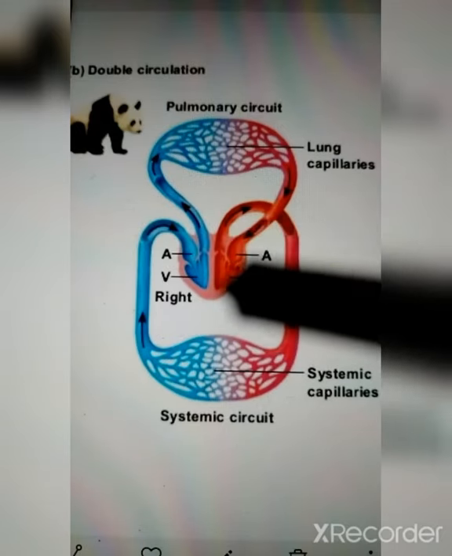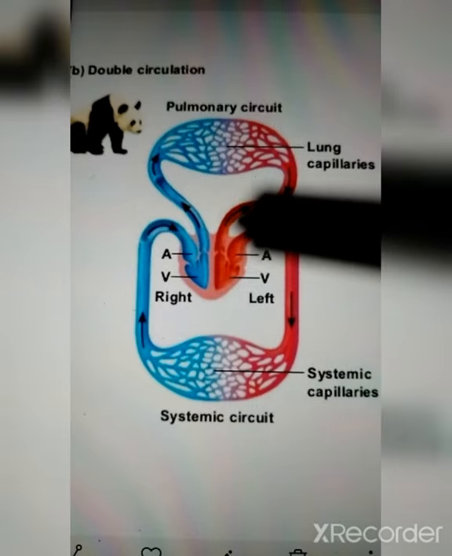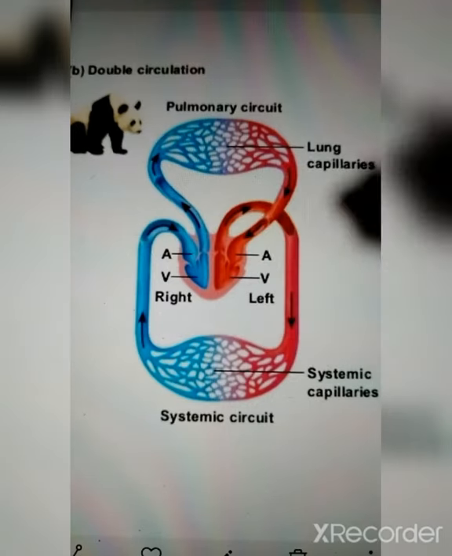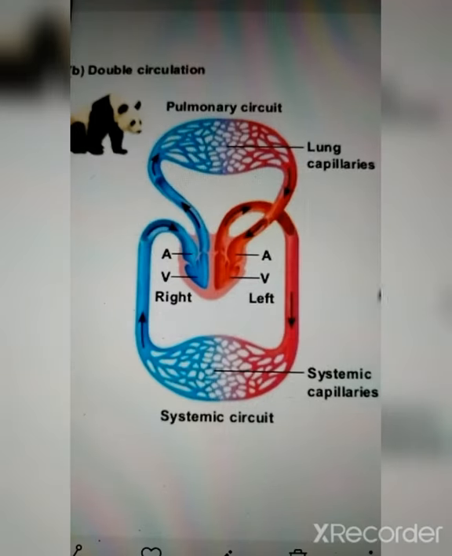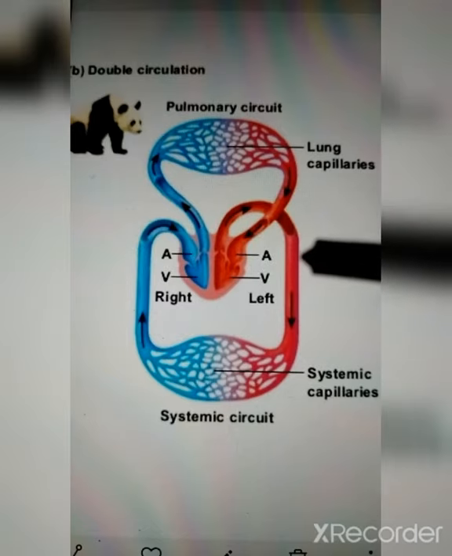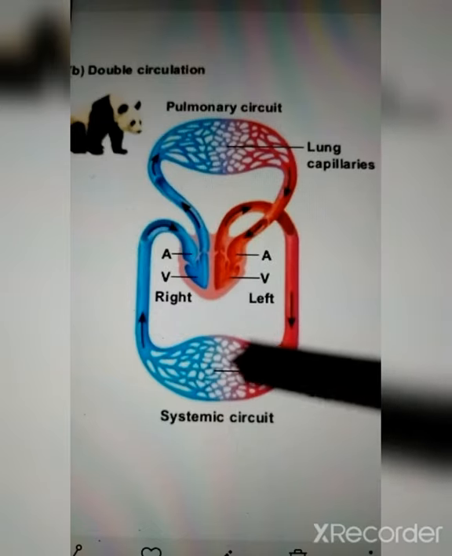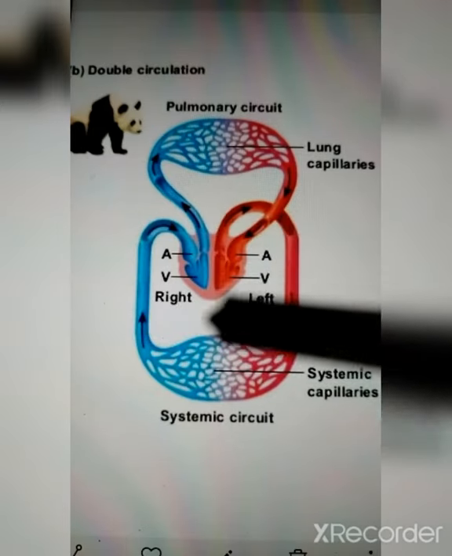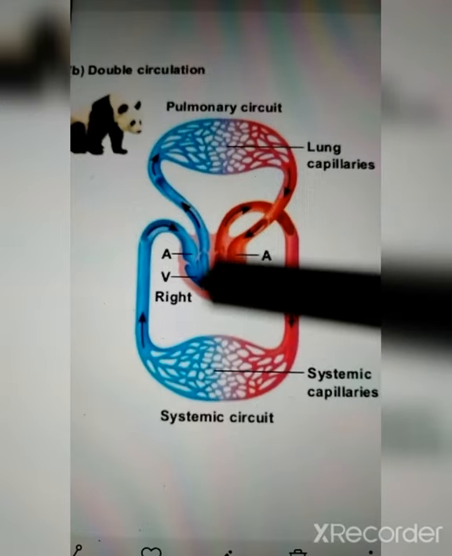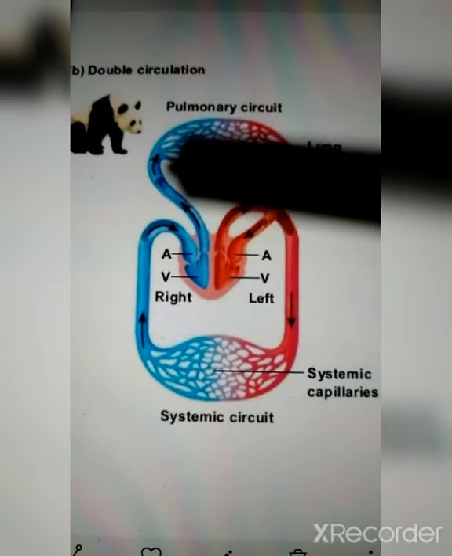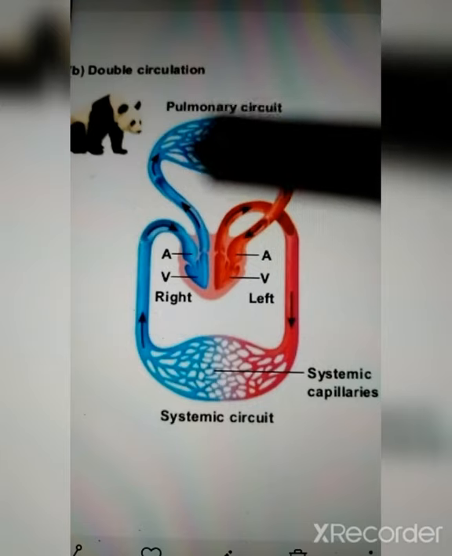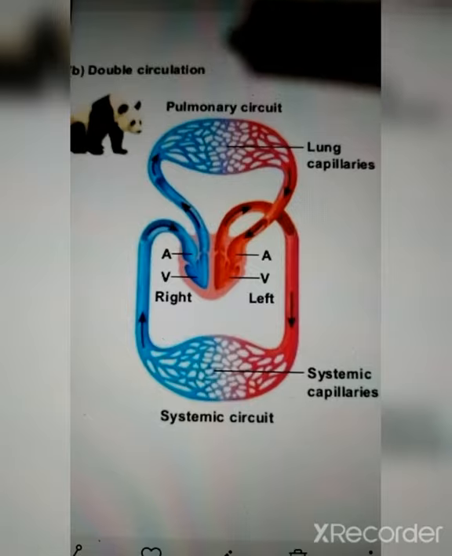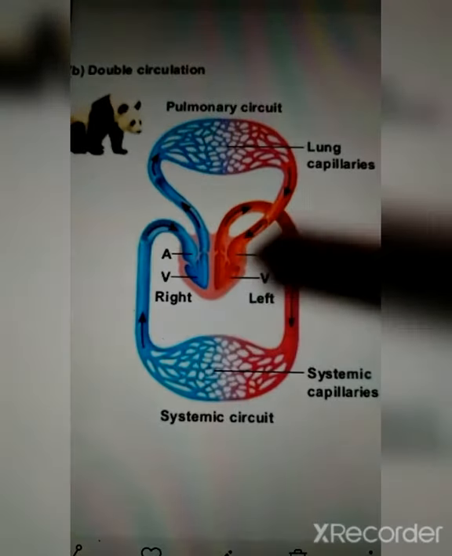So the left ventricle, you can observe here, pumps the blood with the help of the aorta. The aorta is an artery. It pumps with the help of the blood vessel, which is the aorta. The aorta supplies blood to the entire body, and from there the deoxygenated blood comes back to the right atrium, and the right ventricle pumps the blood to the lungs, so that the deoxygenated blood would be replaced by the oxygenated one, so that the carbon dioxide is given back to the lungs and oxygen is taken by the blood.